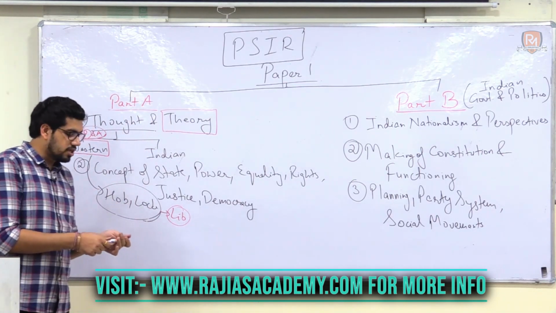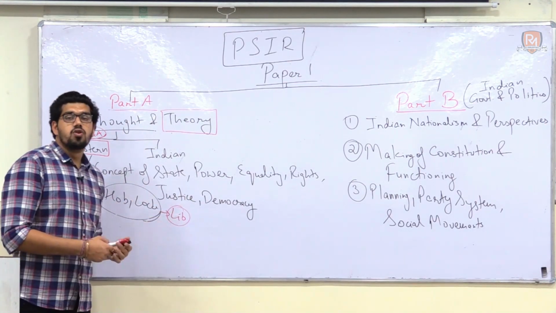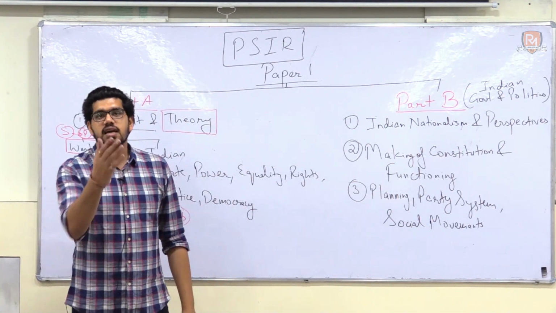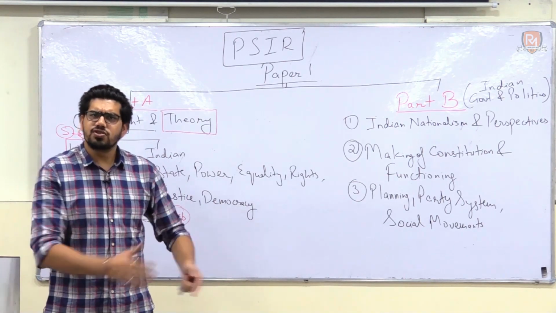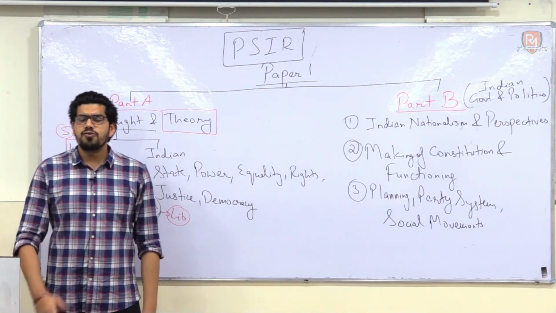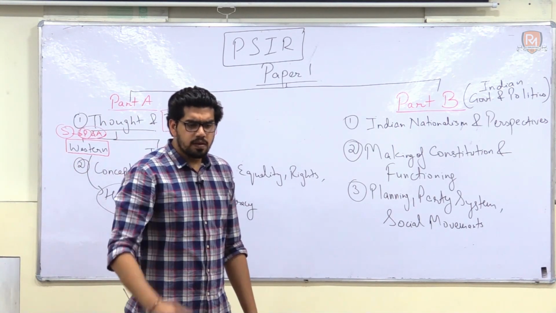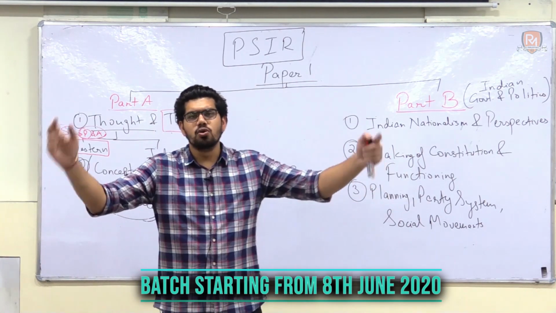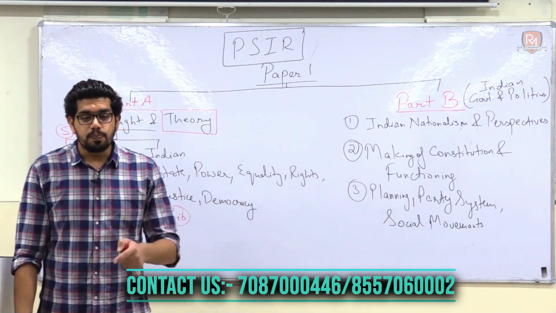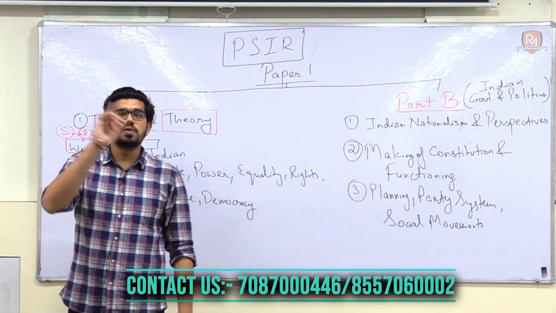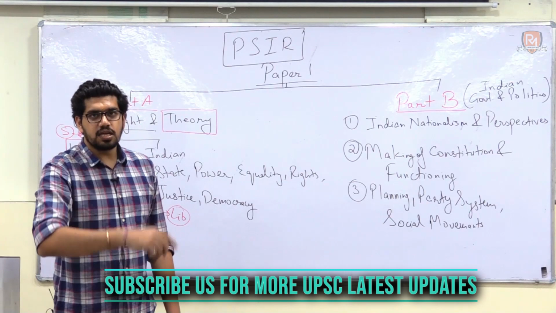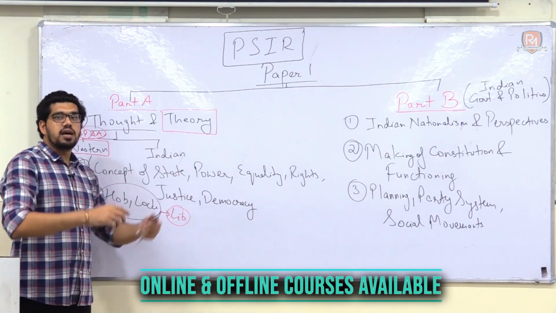Second of the things that we have to decide and we have to talk about in this syllabus is that when we move from Hobbes and Locke, we go to one of the most important political science thinkers the world has ever seen, that is Karl Marx. Karl Marx changed the history, Karl Marx changed the idea of political science around the world. If you see the era post World War II, you will see that nobody in the world, not even a single individual in the world was the person who did not read Karl Marx. The entire world spectrum, entire world order revolved around Karl Marx and his theories. So that is the impact of Karl Marx in the entire world.